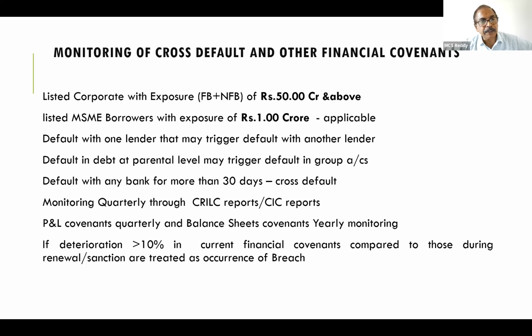P&L covenants are monitored quarterly, and balance sheet covenants yearly. P&L covenants are profit ratio, turnover, etc. Balance sheet covenants are ratios like current ratio, debt equity ratio, etc. Monitoring is yearly. At the time of sanction, they gave financials, and we arrived at those ratios. We also compute the current ratios. If the deterioration in the current financial covenants compared to those is more than 10%, it is called a breach of financial covenants.